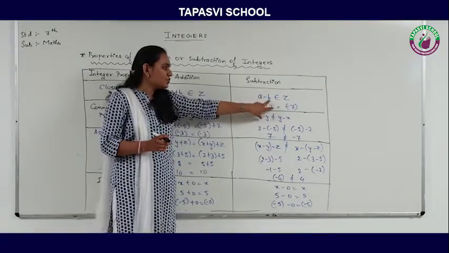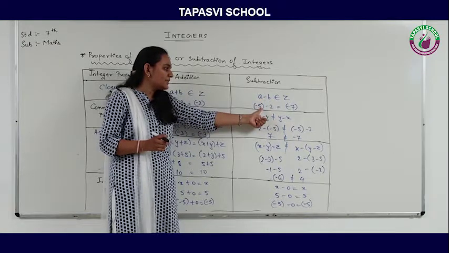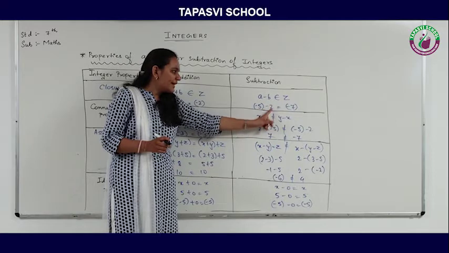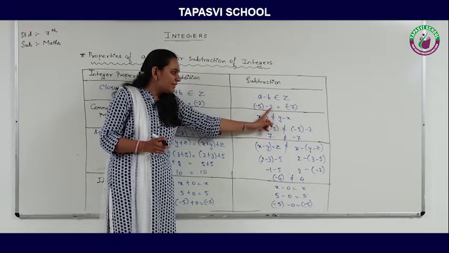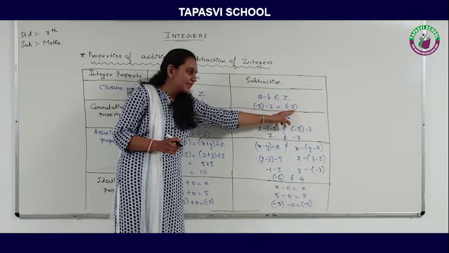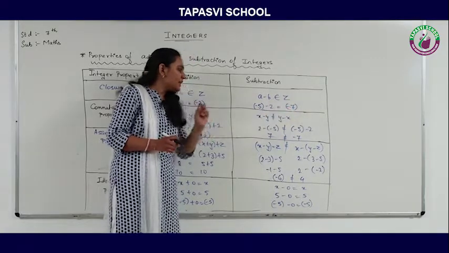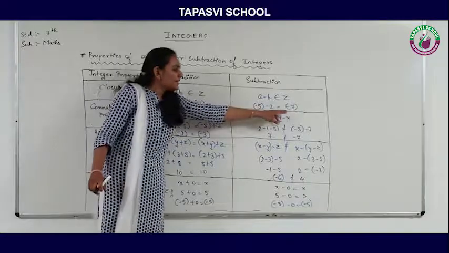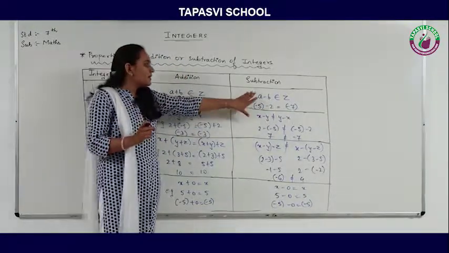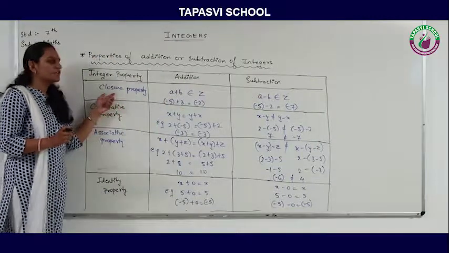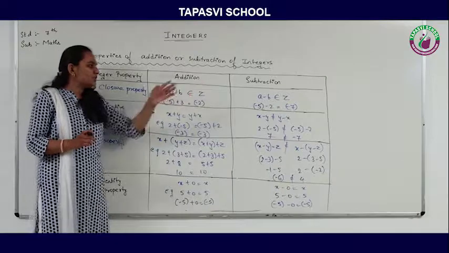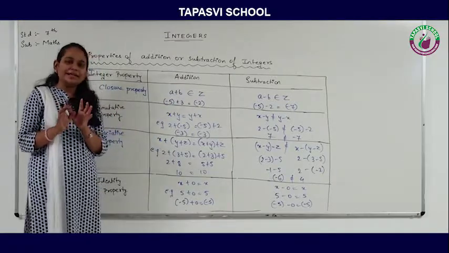Here also I am taking 2 integers. The first integer is minus 5, the second integer is 2. Now minus 5 and this 2 both are having different signs. Same sign means add the integers, so I will get 7 and I will keep the same sign. Now, minus 7, is minus 7 an integer? Yes, so we can say that subtraction is also closed under the closure property, right? You take any examples in both the cases, you will always get an integer only.